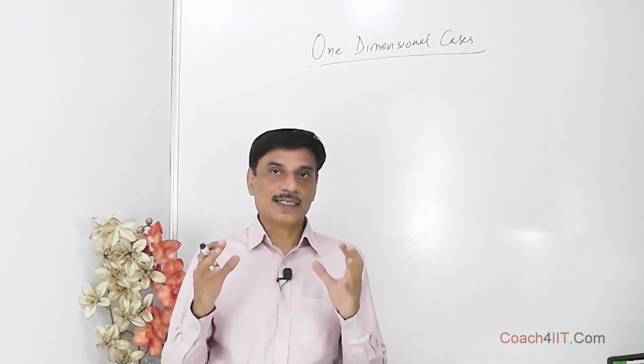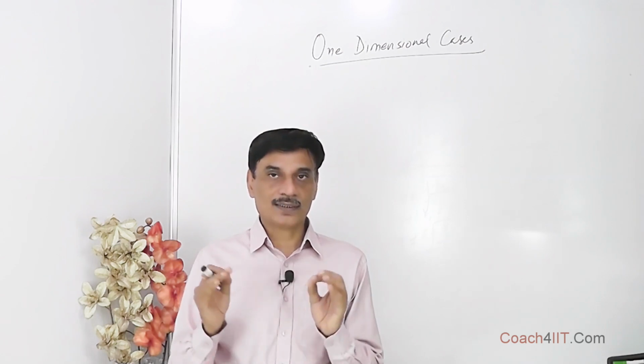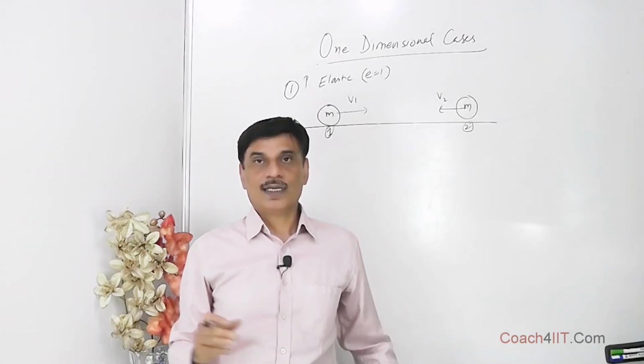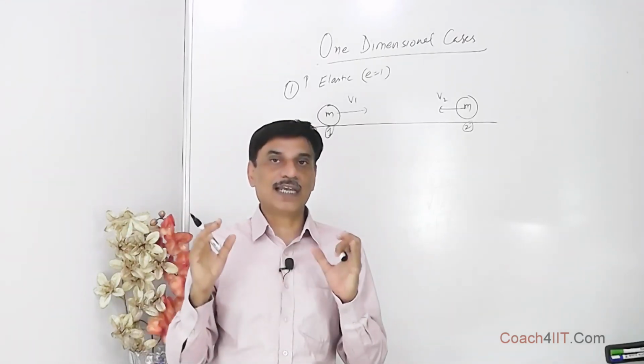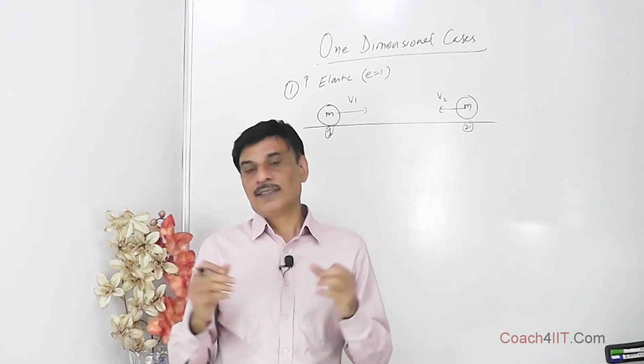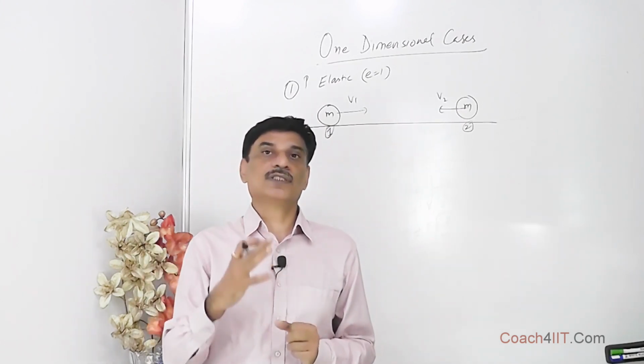We are interested in the 2 or 3 cases which we have, and we have to remember their results. If the two colliding bodies have the same mass and E is equal to 1, and this is a one-dimensional collision, then after the collision, the velocities are interchanged.